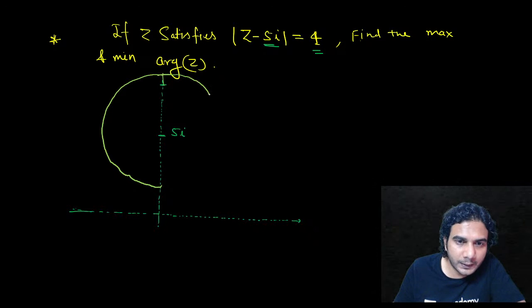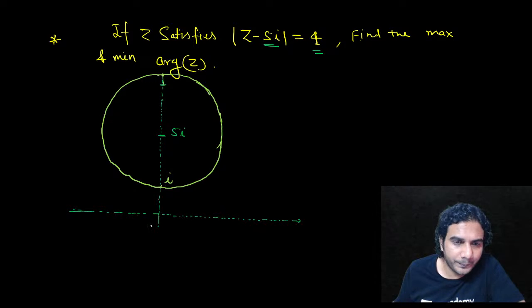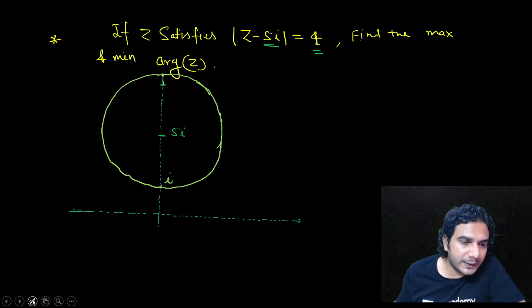It will meet the y-axis at iota and 9 iota. This point is iota and this point is 9 iota, although these points are not required at all. So as you can see, which complex number will have the least argument?